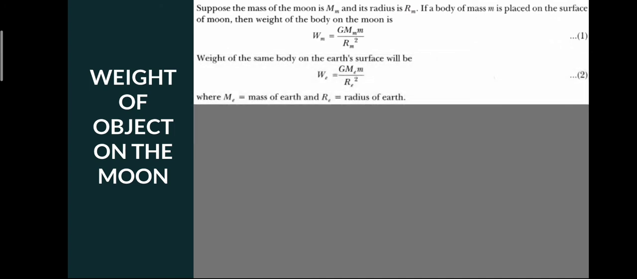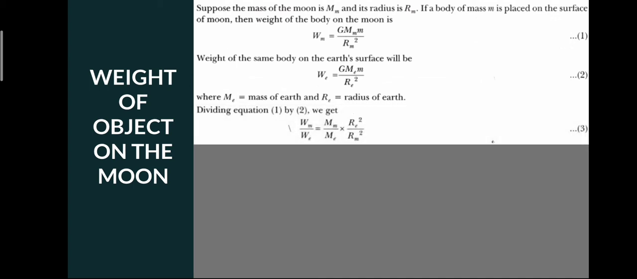Weight of the same body on the Earth's surface can be given as We is equal to G Me m by Re square. Here Me is the mass of the Earth and Re is the radius of the Earth. Dividing the two equations that we got previously, we get Wm by We is equal to Mm by Me into Re square by Rm square.